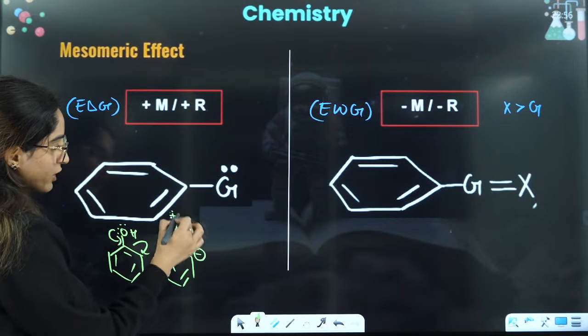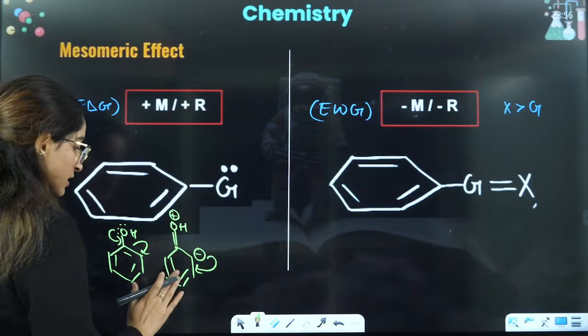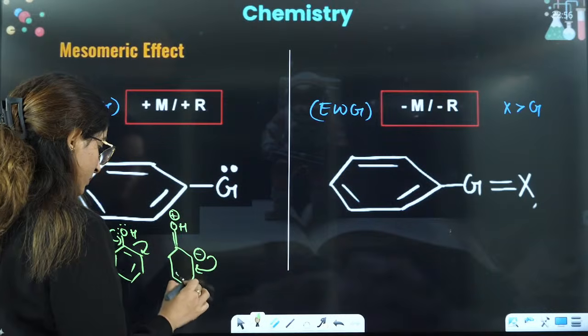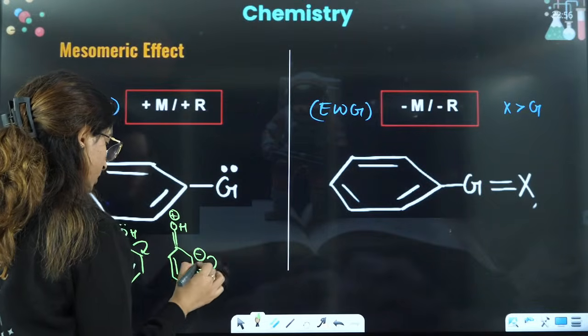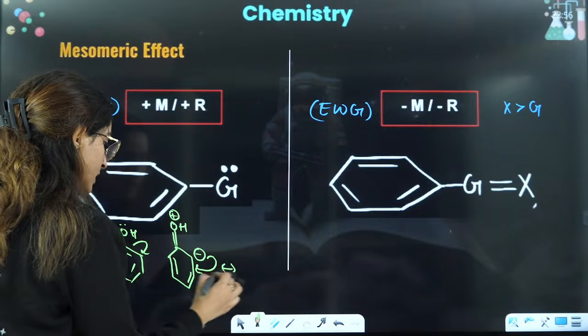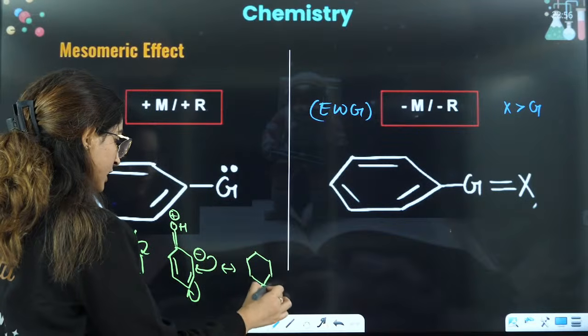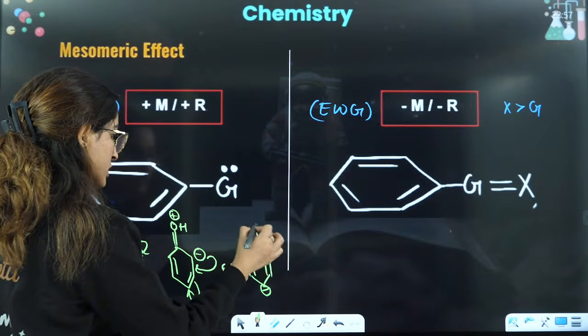When you start drawing on the ortho, this is the ortho position. This will move here and this will move here, and hence you will have negative charge here, double bond, and this is double bond OH.